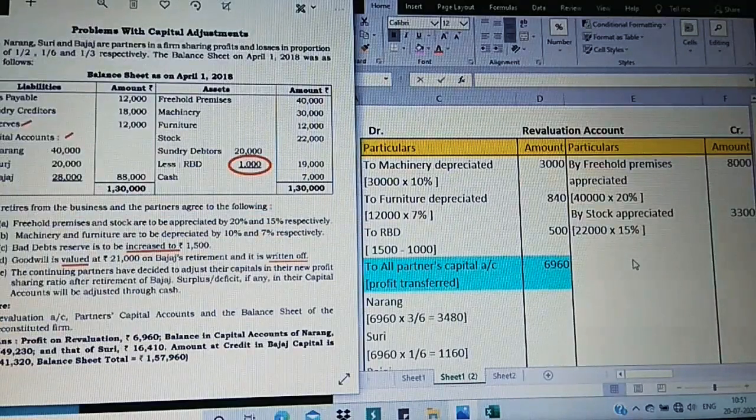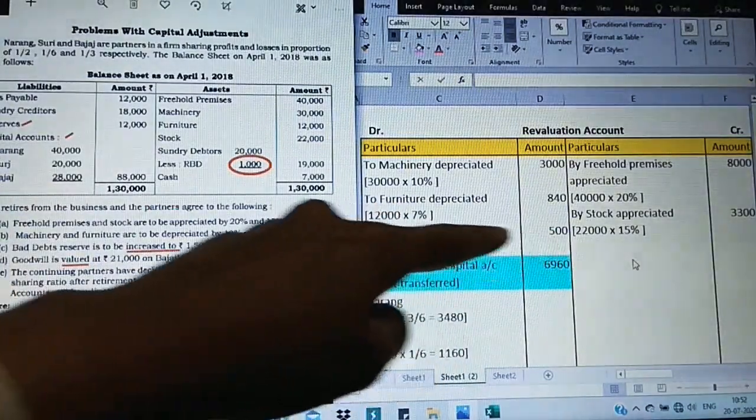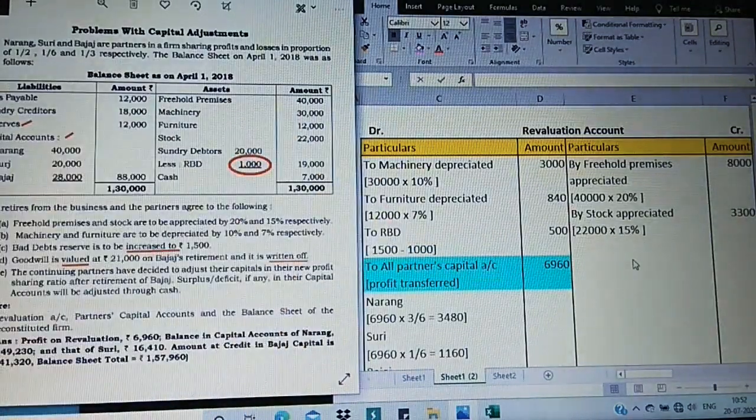Then the third adjustment is that the bad debts reserve is to be increased to, which I have underlined in the question. Increased to means that always the increased burden, the difference amount, is to be taken. For this year 1500 is the increase. You have to compare with last year's amount, and the increase is taken on the debit side. So 1500 minus 1500 is the increased burden I have taken on the debit side. RBD is nothing but reserve for bad debts, also called provision for bad debts, provision for doubtful debts.